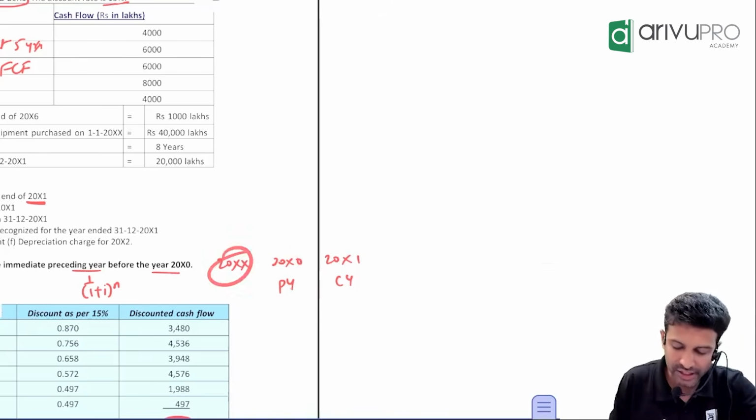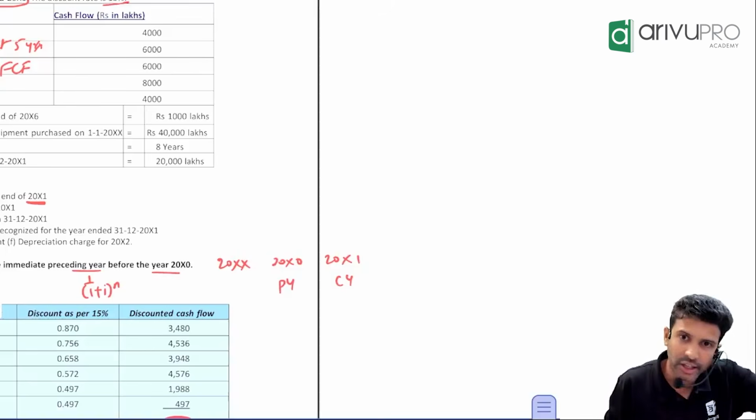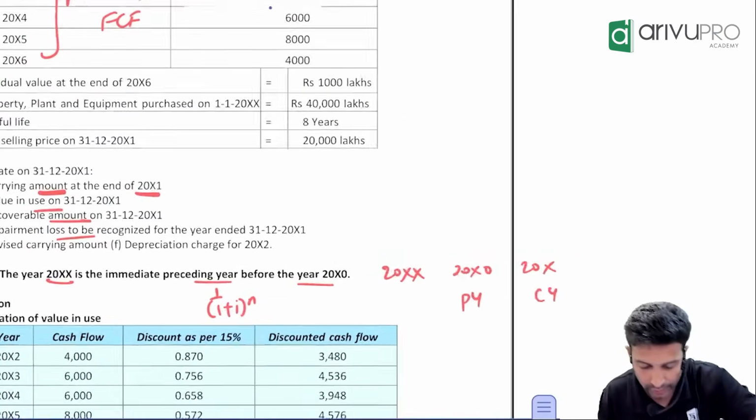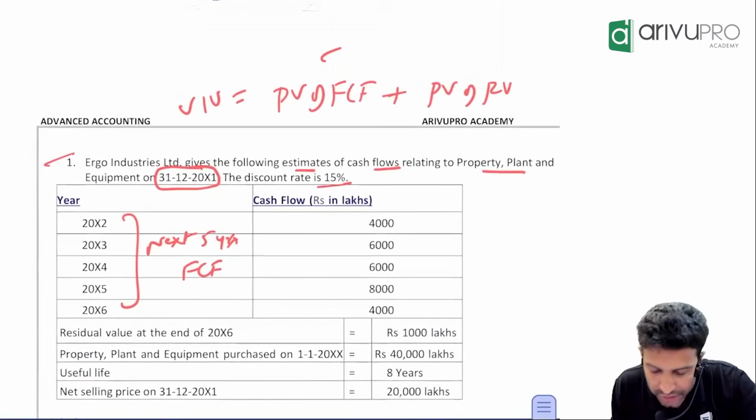We are doing the impairment check at the end of the current year. So the current year has also passed. We are at the last day of the current year, so 3 years have passed. Are we comfortable with this, everybody? If you want, I'll read this line once again. 20XX is the immediately preceding year before 20X0. We are in which year?